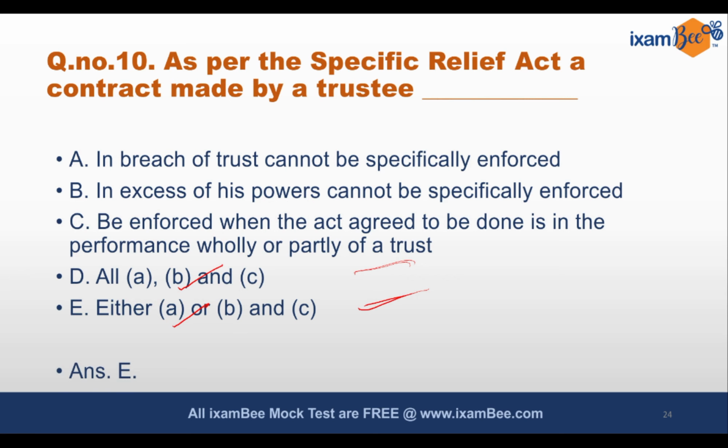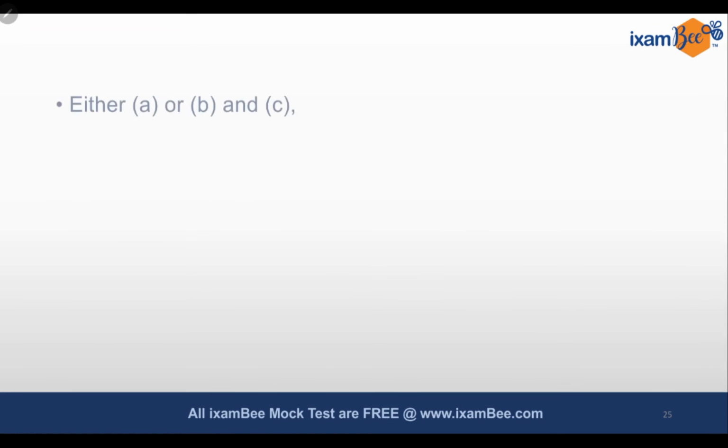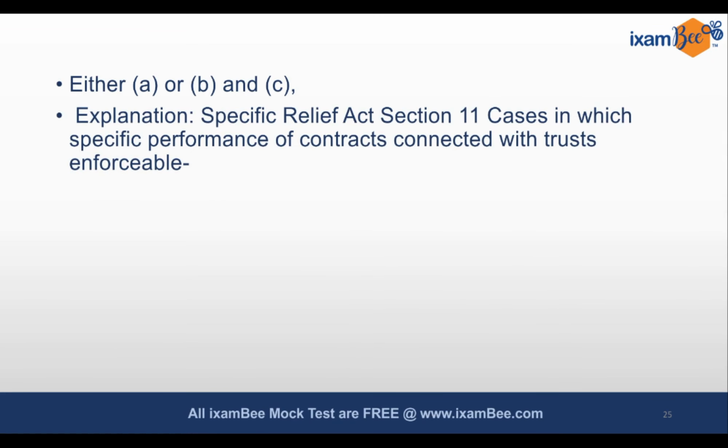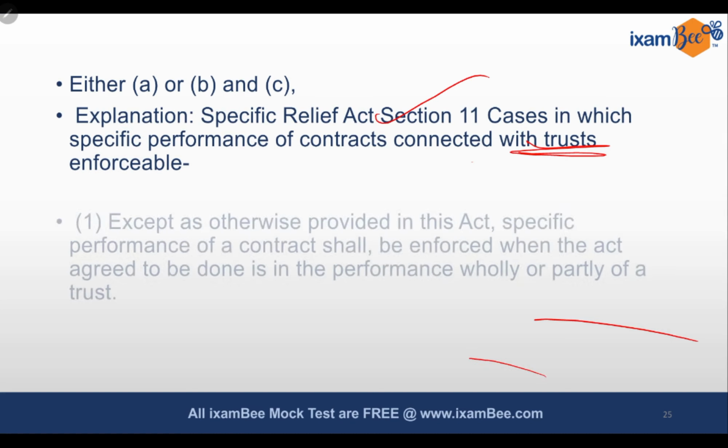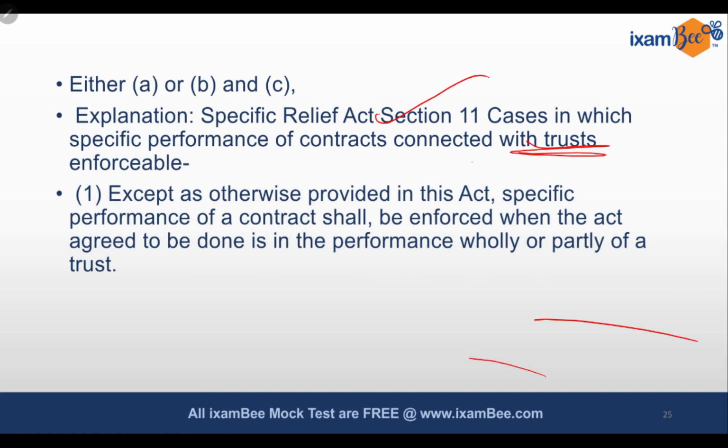As per Specific Relief Act, a contract made by a trustee in breach of trust cannot be specifically enforced, or if it is in excess of his powers, it cannot be specifically enforced, and it can be enforced when the act is agreed to be done in the performance wholly or partly of a trust. So this is provided under section 11, cases in which specific performance of contracts that are connected especially with trusts are enforceable, that is provided under this particular section.